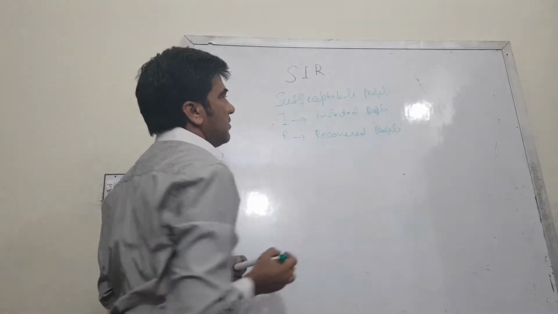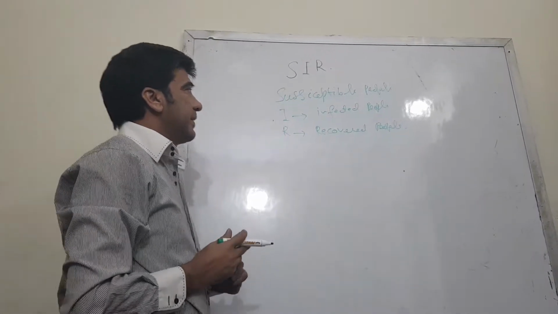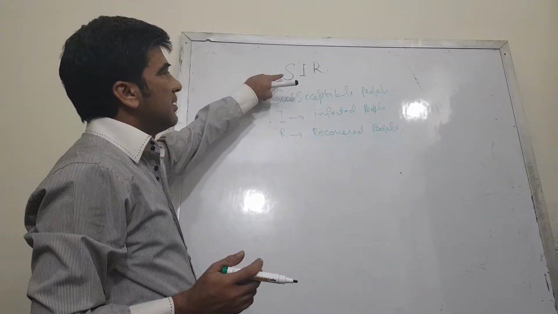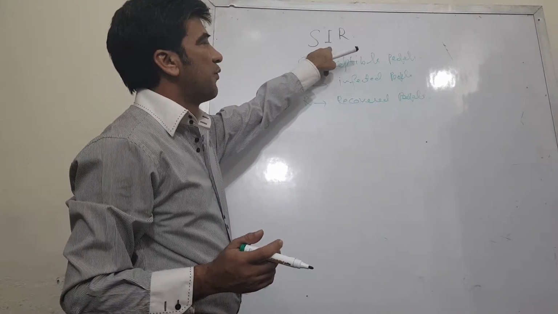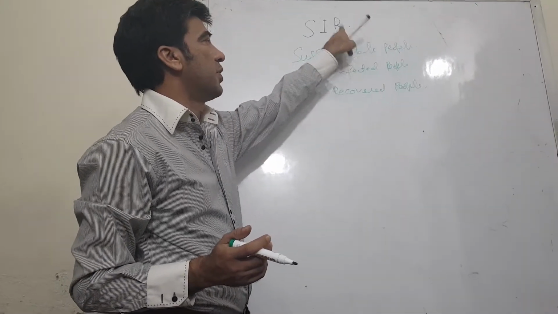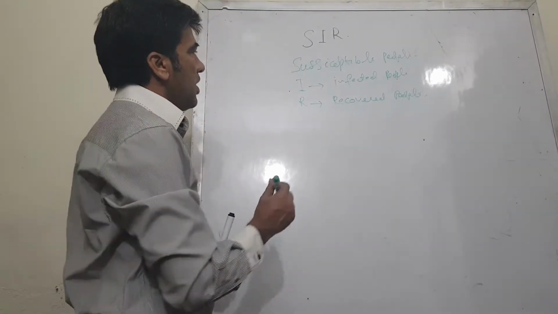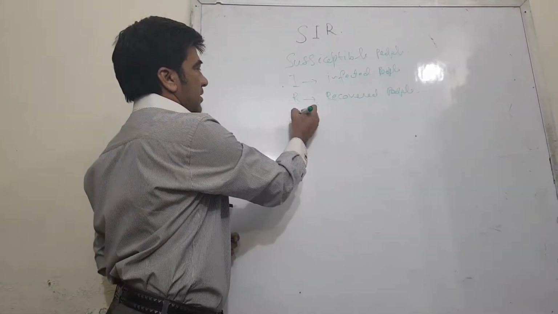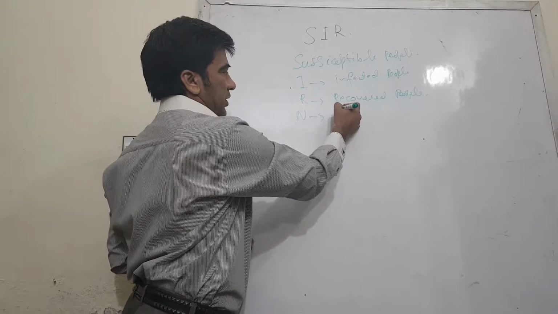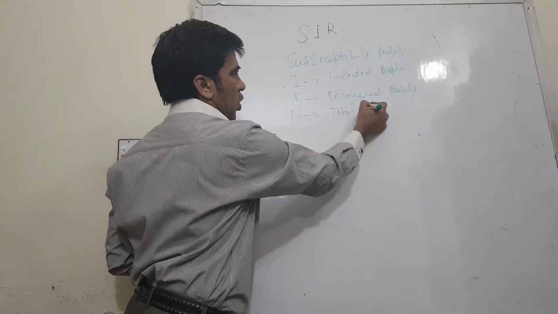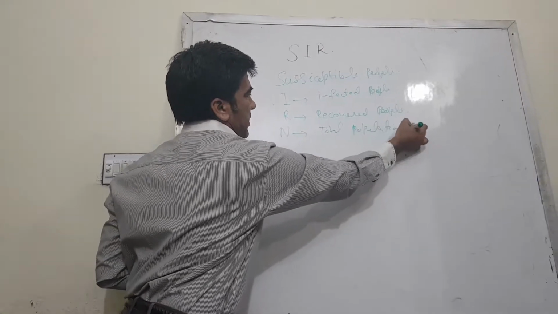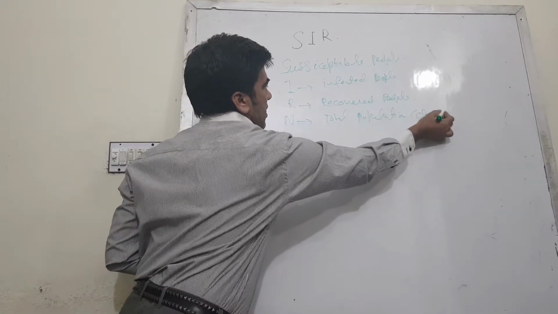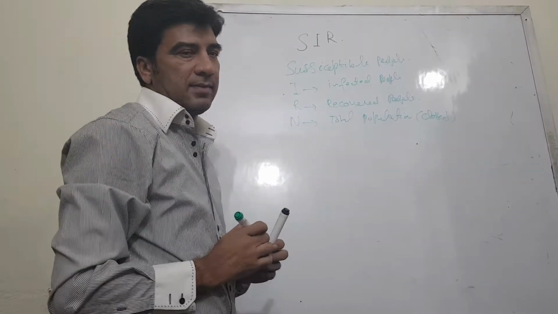This model has been built on three dependent variables: susceptible, infected, and recovered. And N is the total population of the region. This is a closed variable. Closed means this is constant.